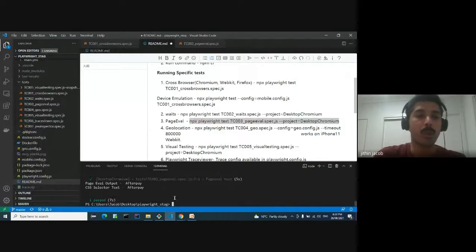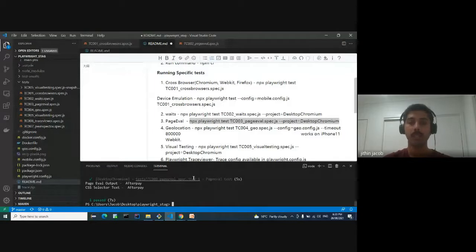Yeah, so we got the CSS selector as well as the page eval output to be Afterpay. So this is actually helpful in some scenarios. Let's look at one scenario which I had in my project as well.